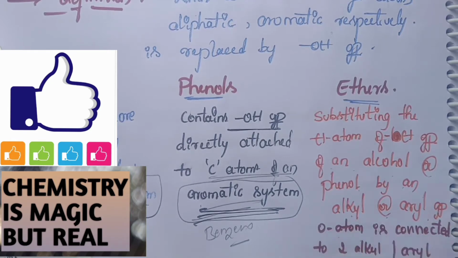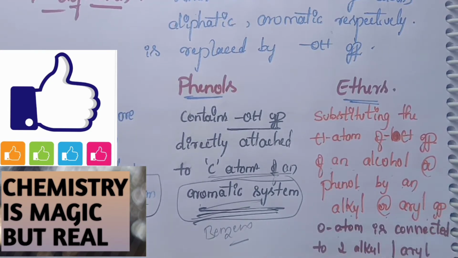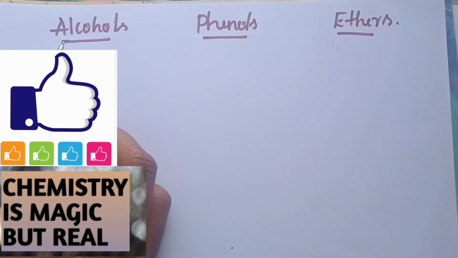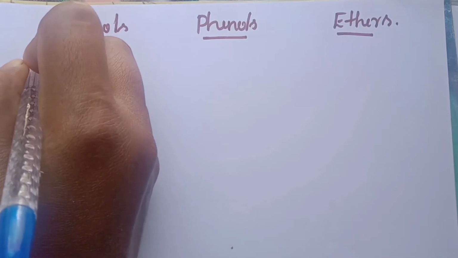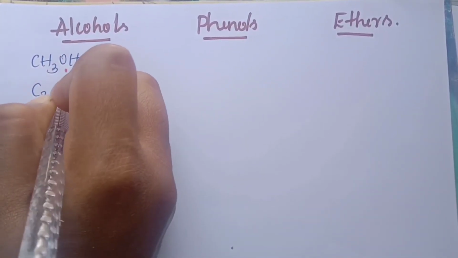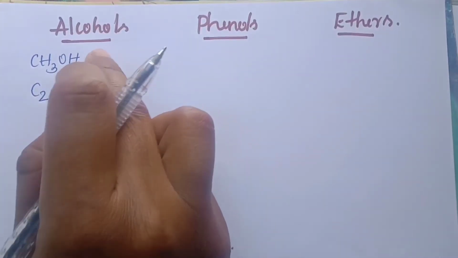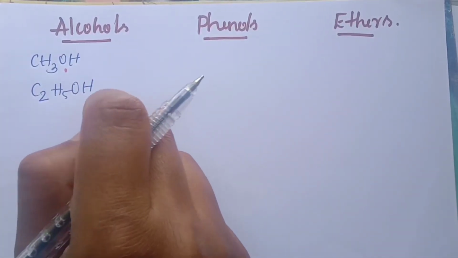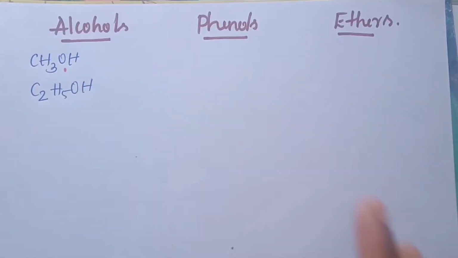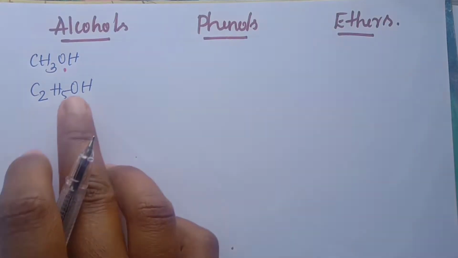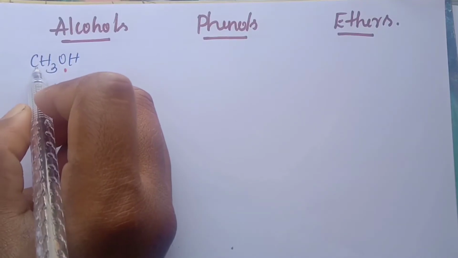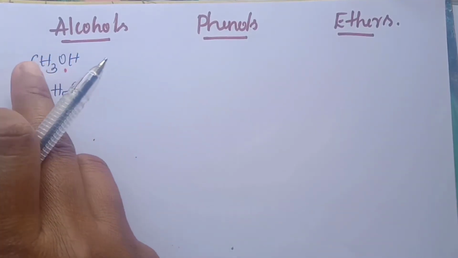Let us discuss examples of alcohols, phenols and ethers. Firstly, alcohols: CH3OH and C2H5OH. The naming is: this is methyl alcohol, this is ethyl alcohol. The definition is that an alcohol contains one or more hydroxyl groups directly attached to the carbon of an aliphatic system.